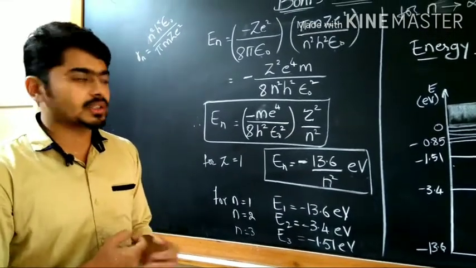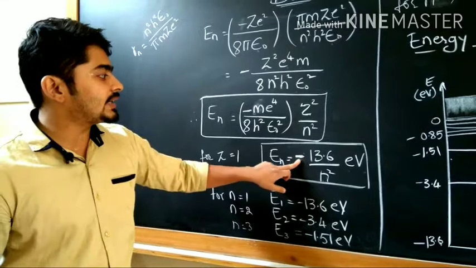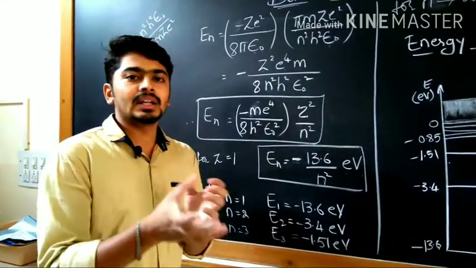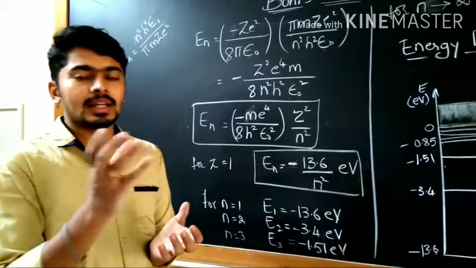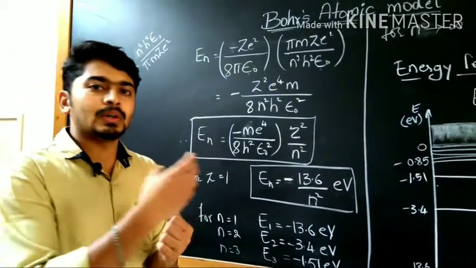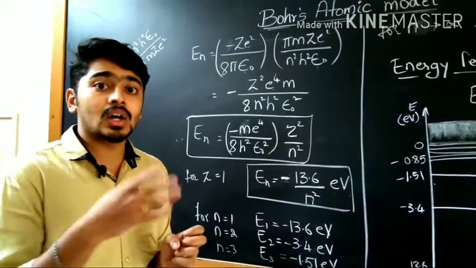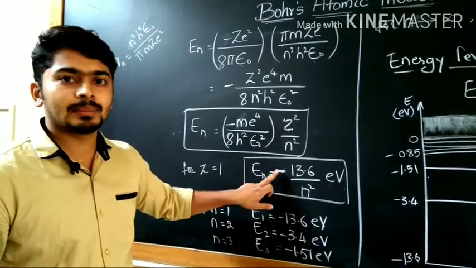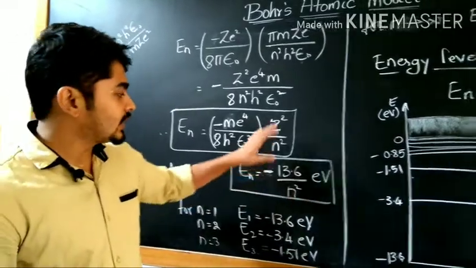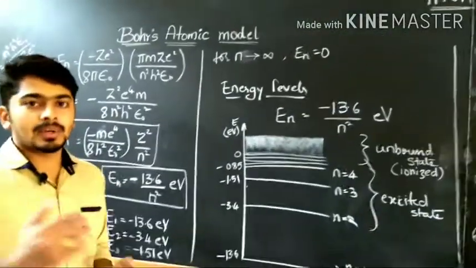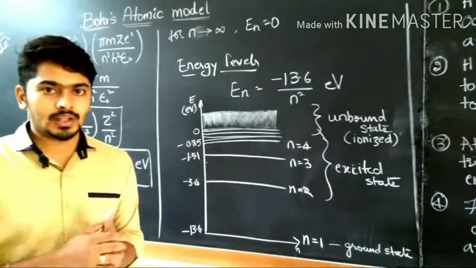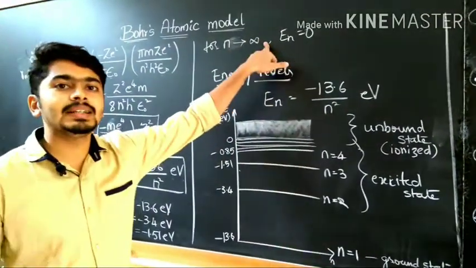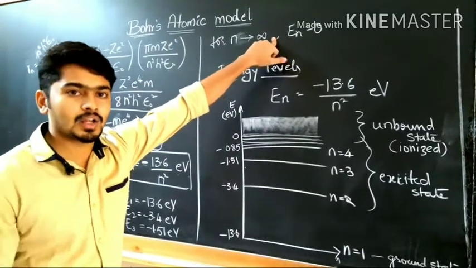One thing we have to concentrate on, the main thing, is the minus sign. This minus sign indicates the binding of electrons to the atom. The electrons will always be bound to the atoms. They are not free to move outside the atom. That is indicated by this negative sign. If I go on calculating the energy of higher orbits, that is for n tends to infinity, larger orbits, what happens?